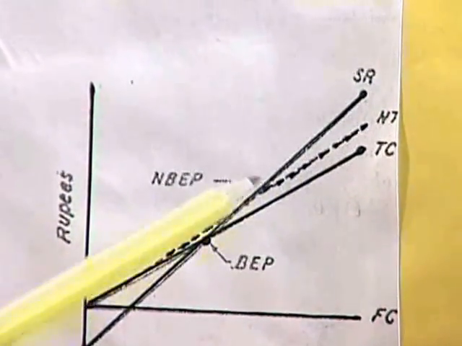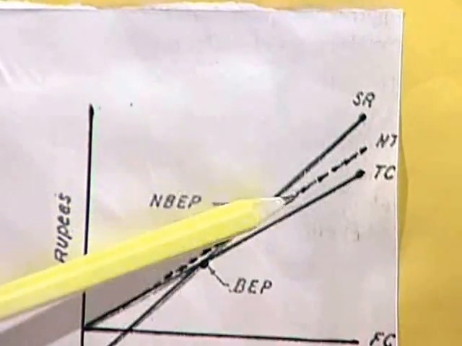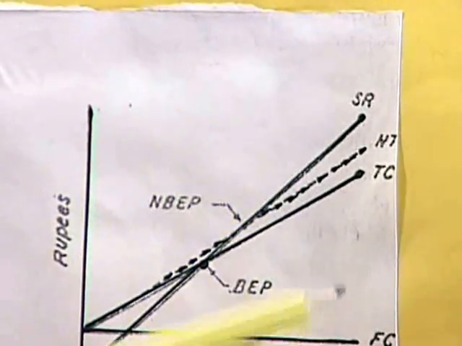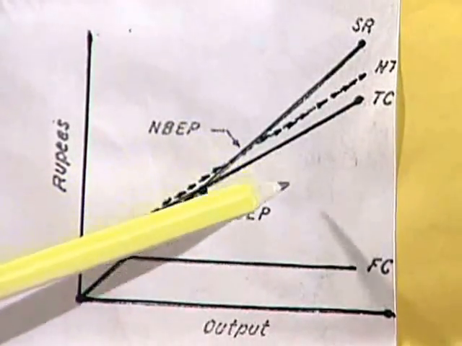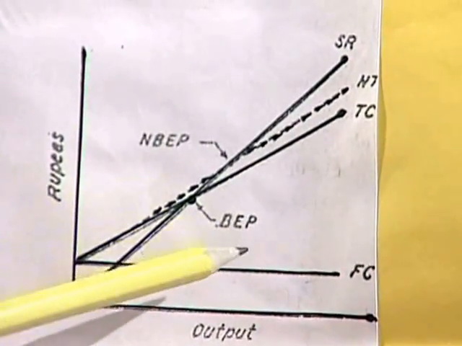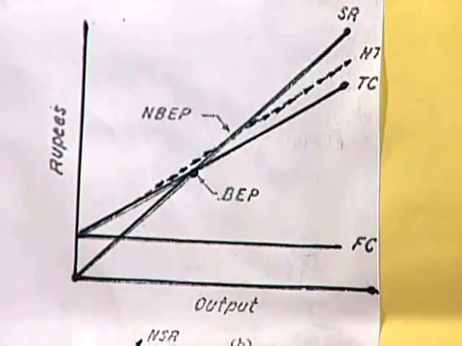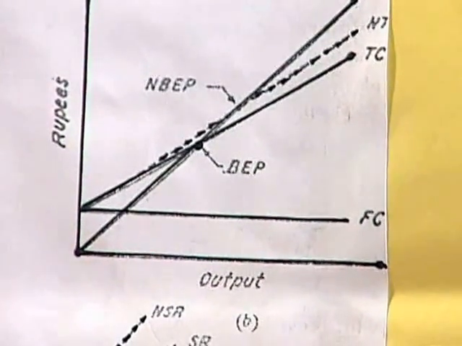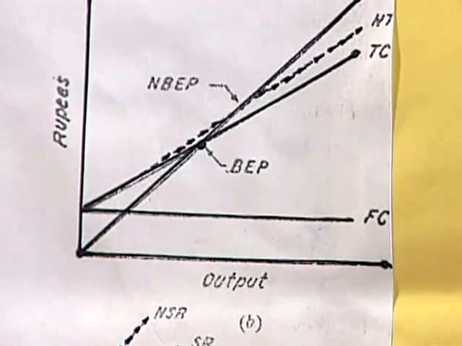Total cost is increased, so the angle of incidence is reduced, so that loss is more, and the break even point again moves to the right side. If the break even point moves right, it means the percentage of break even point is more, which is not advisable. That is how variable cost affects it.